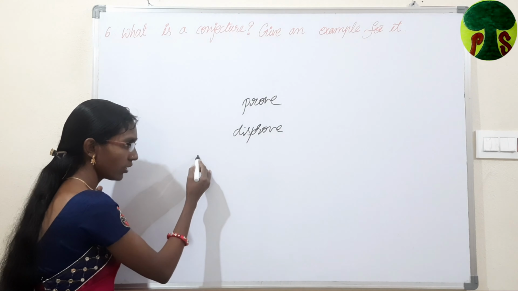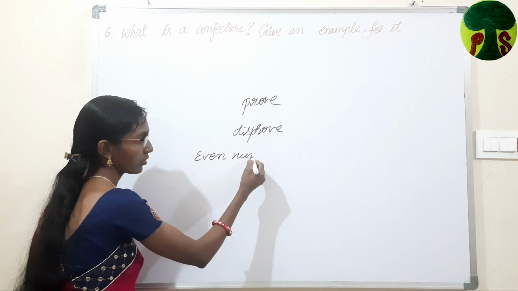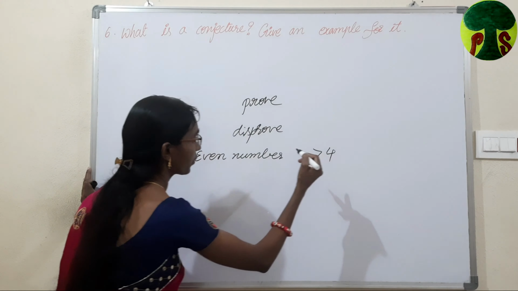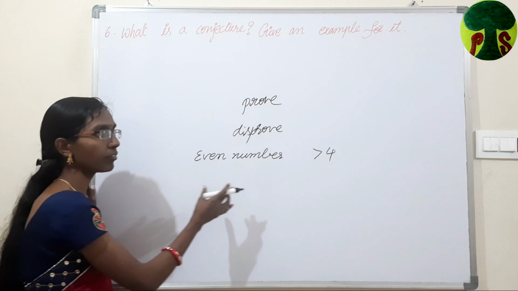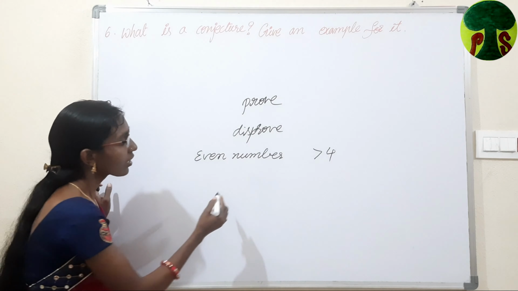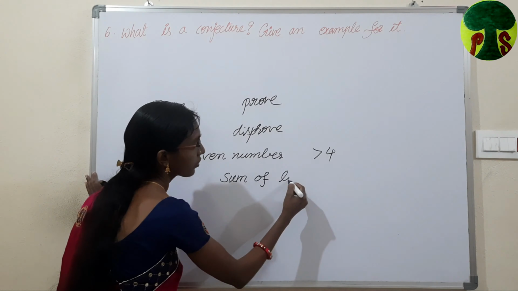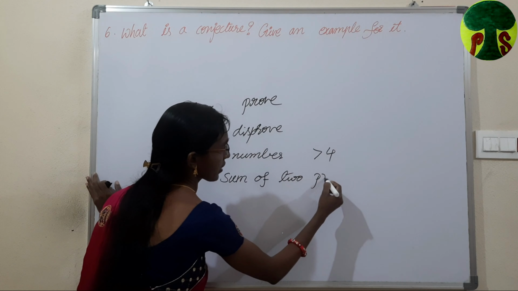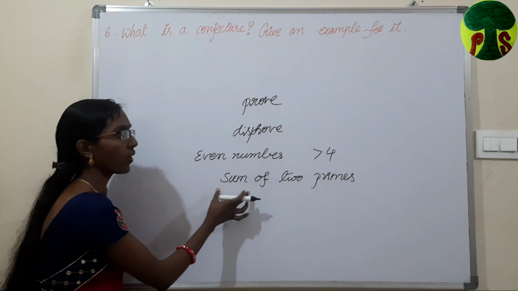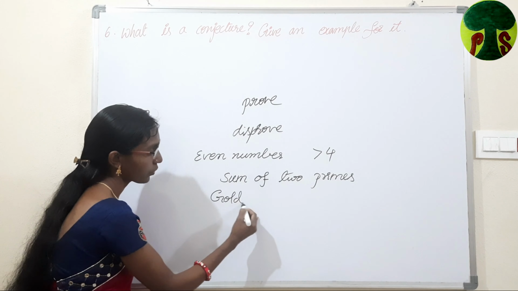Every even number which is greater than 4 can be written as the sum of 2 primes. This statement was given by Goldbach.